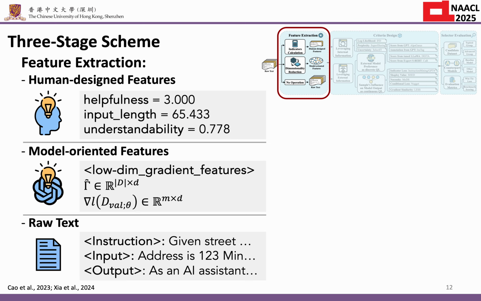Starting with feature extraction, based on the different transformations applied to the candidate dataset, we divide the features into these three types. Works that use human design features tend to transform the candidate dataset into human explainable features based on linguistic information like helpfulness of a response. However, if you want a more direct and targeted selection, model-oriented features will be a better choice because they are extracted from the backbone model and will help select samples that can directly minimize the model's loss. And finally, some works just use the original text because raw data usually preserves the most comprehensive information.